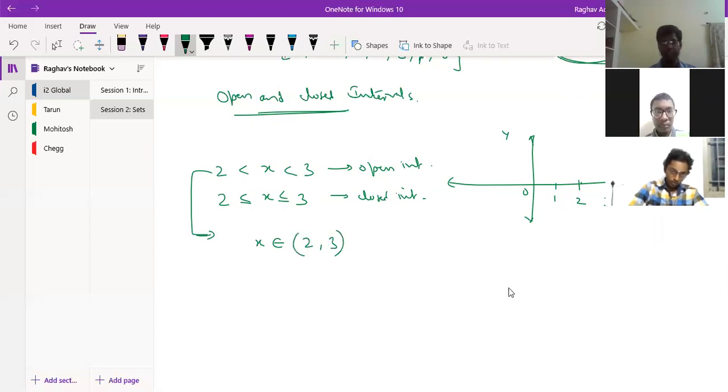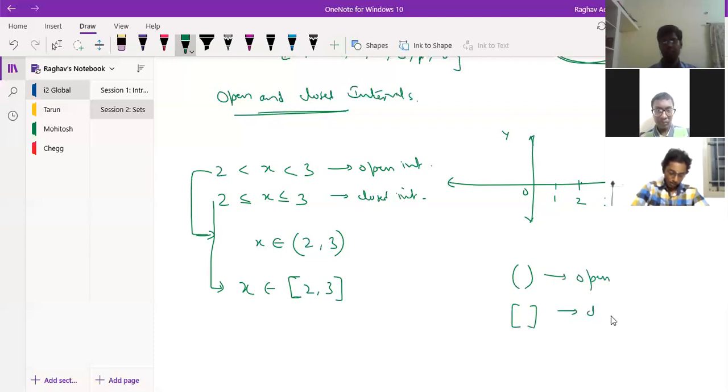So open interval, we denote by simple brackets, right? And in this case, we write it as x belongs to closed interval 2 and 3. That means 2 and 3 are also included. This is closed interval.